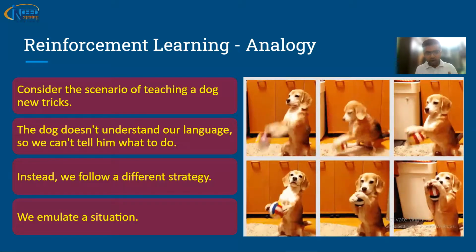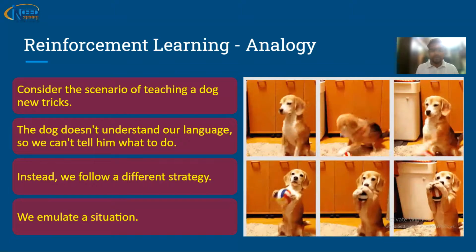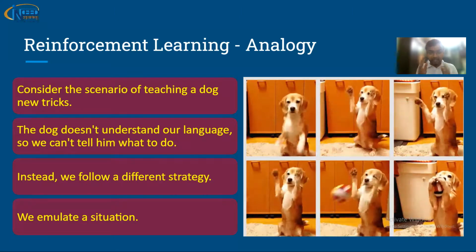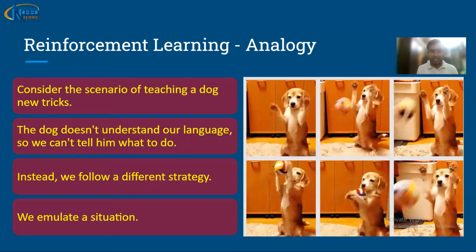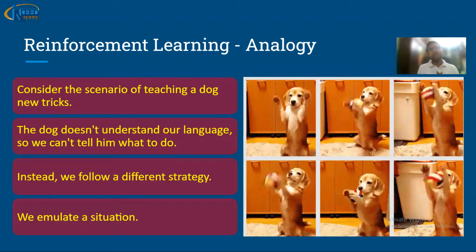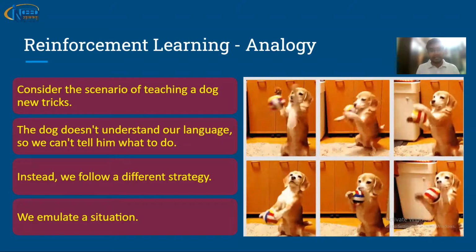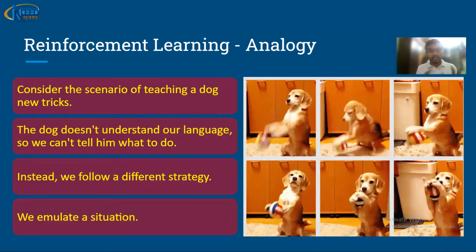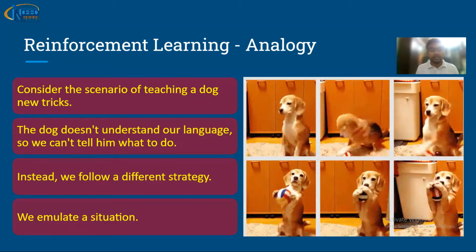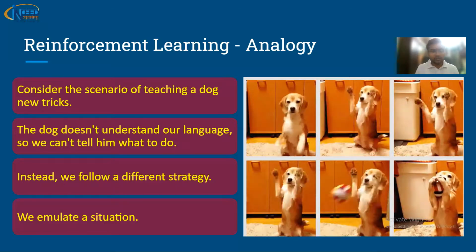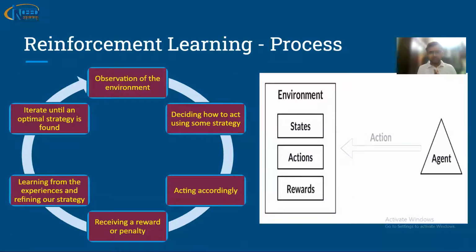So the ball, the instructor, everything else to the dog is the environment. The dog itself is the agent, and what the dog does is called an action. The dog standing is one state. The dog catching the ball is another state. The dog missing the ball is another state. So let me help you with these terminologies. Look at this place. Here the dog is the agent, and the agent performs some action. The action goes to the environment, and because the dog is performing an action, the dog was in one state and is immediately getting into another state.